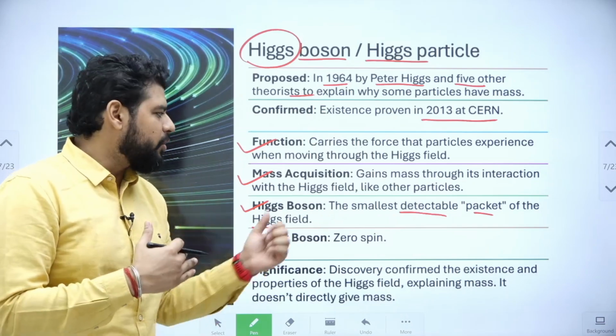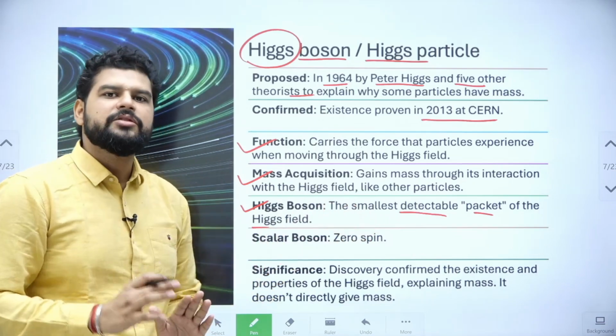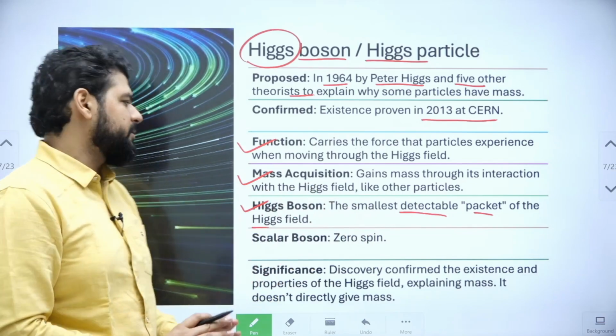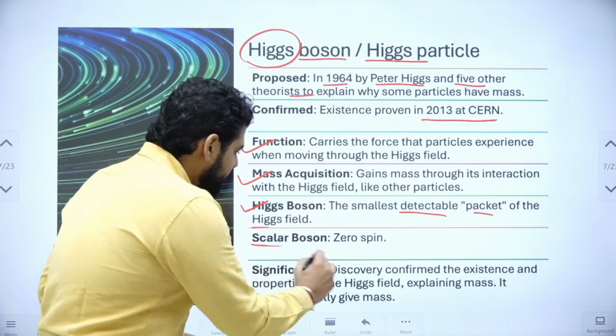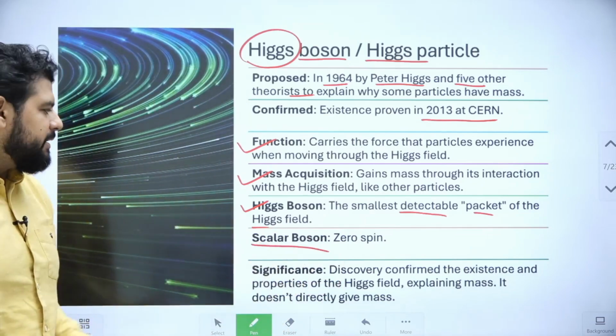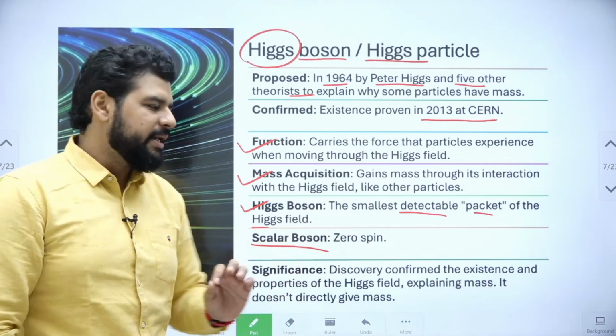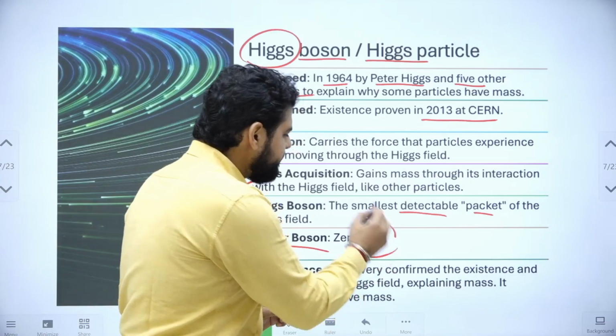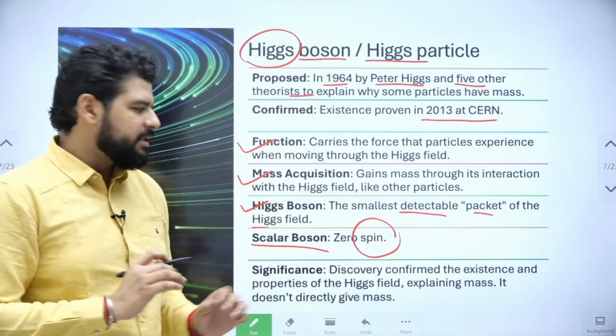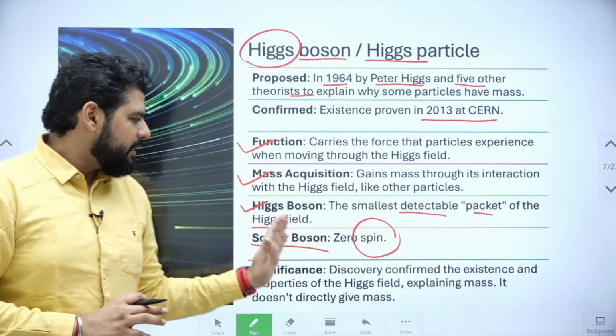So if a question comes in this way, then please don't mark it as a wrong option, right? You have to mug this up, this property, that is scalar boson. It has zero spin.